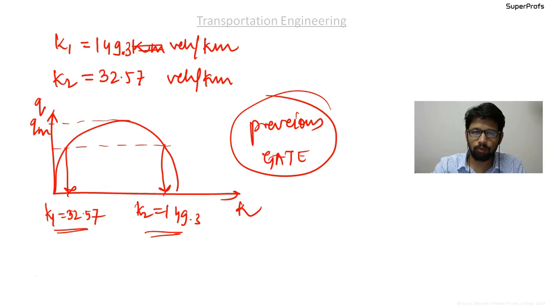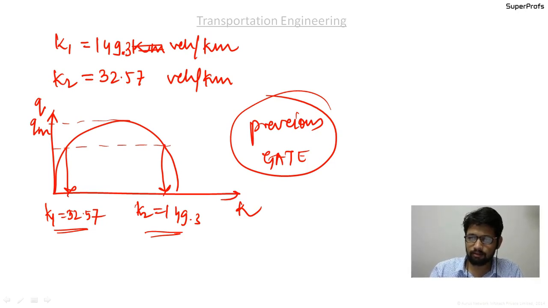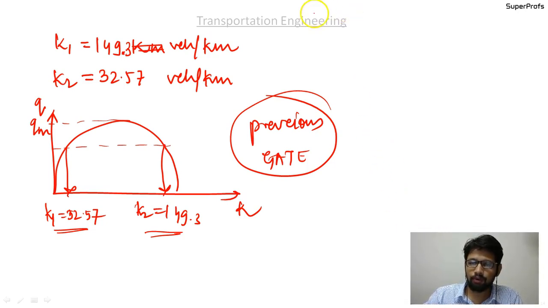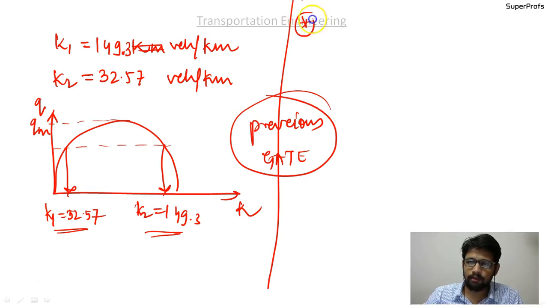Okay, so what we will do is we will very briefly discuss the Greenberg log model and the Underwood's exponential model. I hope you have understood this question. If you go back home and review it again, if you go through it again, then you will easily be able to understand which values were used in which places. Okay, so let us now discuss the Greenberg log model.